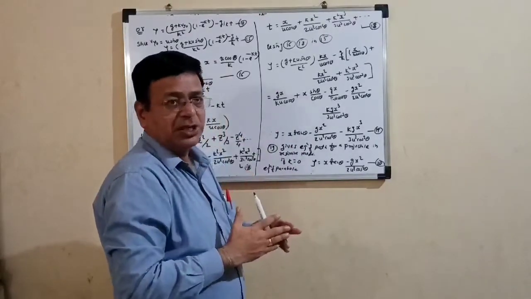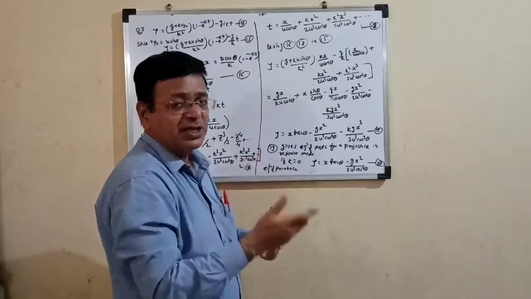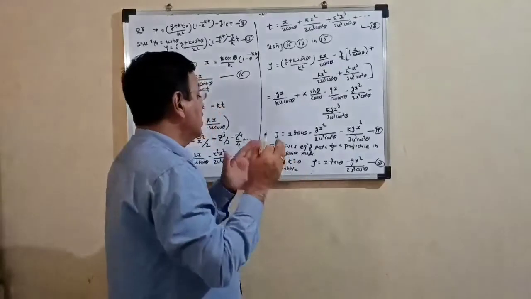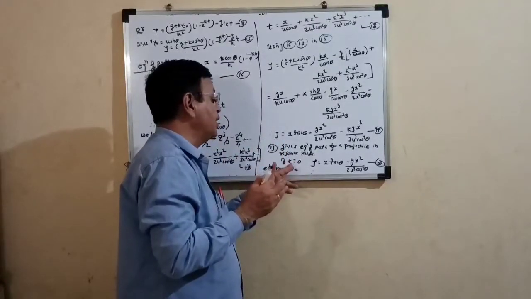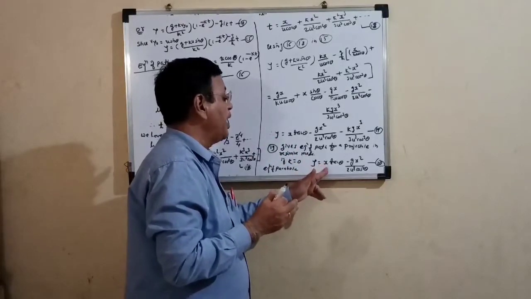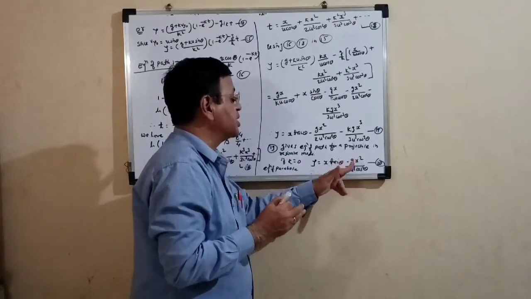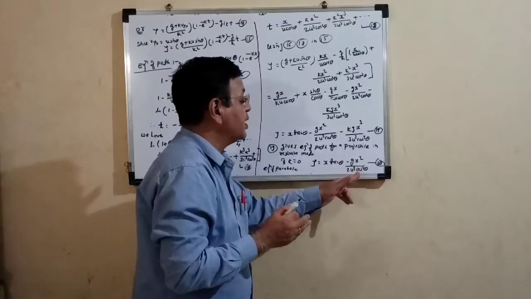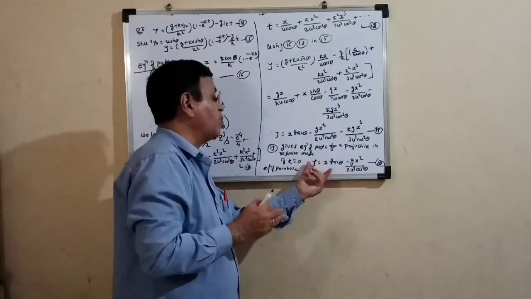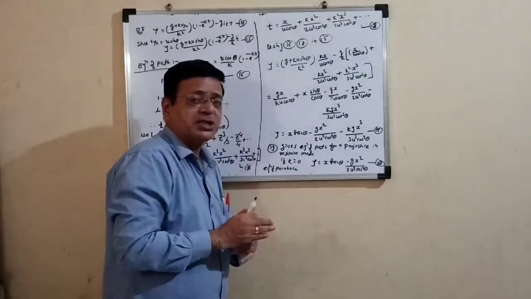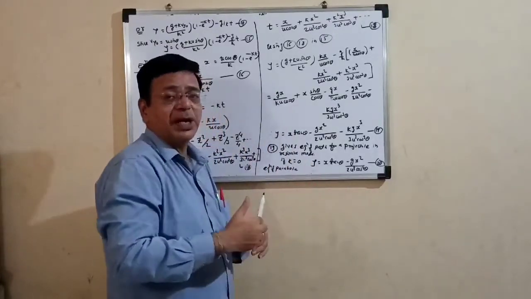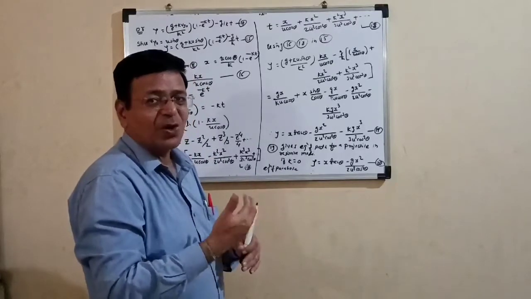If we consider that there is no resistive medium, that is, the constant k is equal to 0, then we get the equation y is equal to x tan theta minus gx square upon twice u square cos square theta. This is nothing but the equation of a parabola, and we say that projectile motion traces a parabolic path.